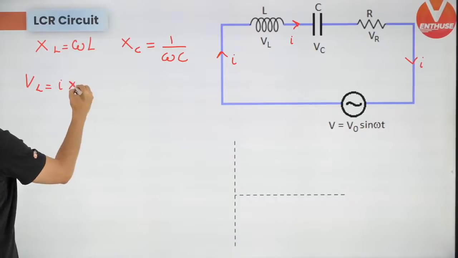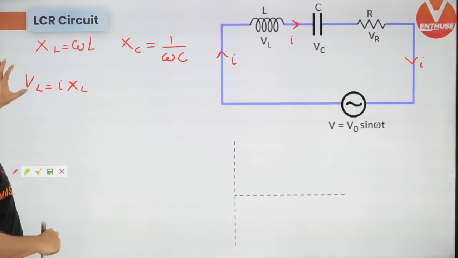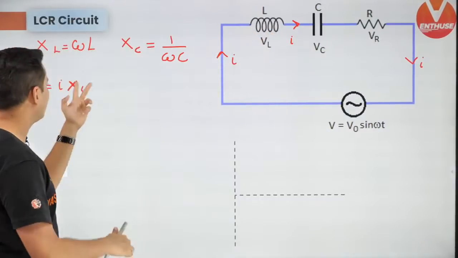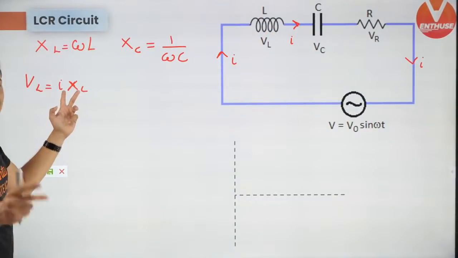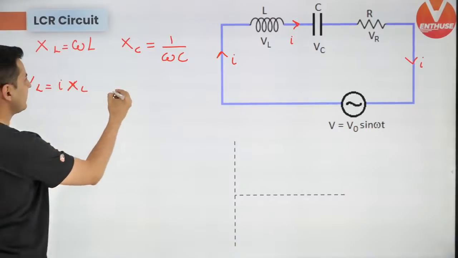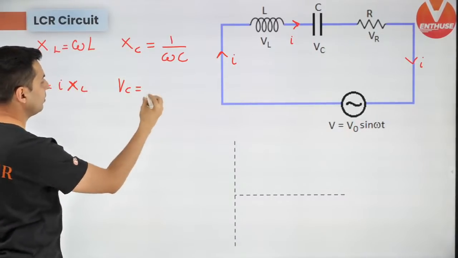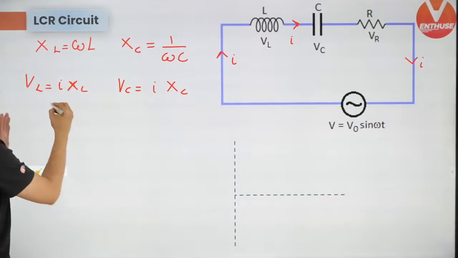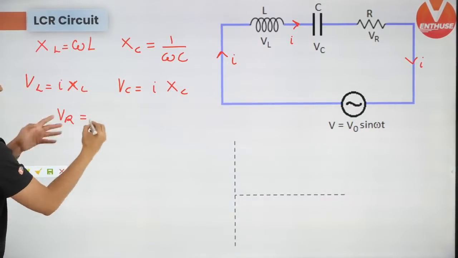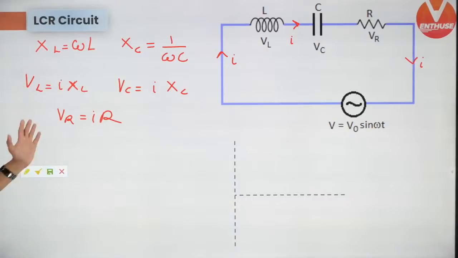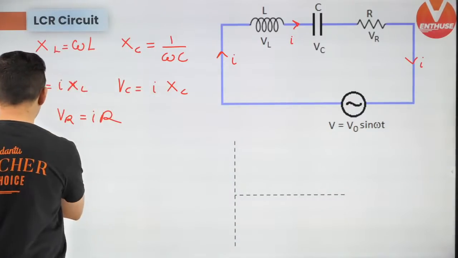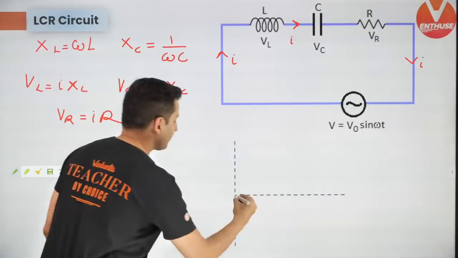Remember that. So it will be XL. The voltage across the inductor will be current into the resistance of that inductor, which is XL. Ohm's law, guys. And the voltage across the capacitor will obviously be current into the resistance of the capacitor, and the voltage across the resistor will be just I into R. So these are the formulas for VR, VL and VC. Now for phasor diagrams, what is the trick? The trick is very simple, I'll tell you.